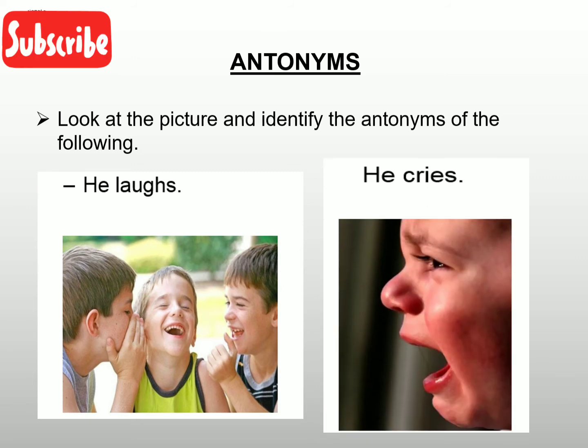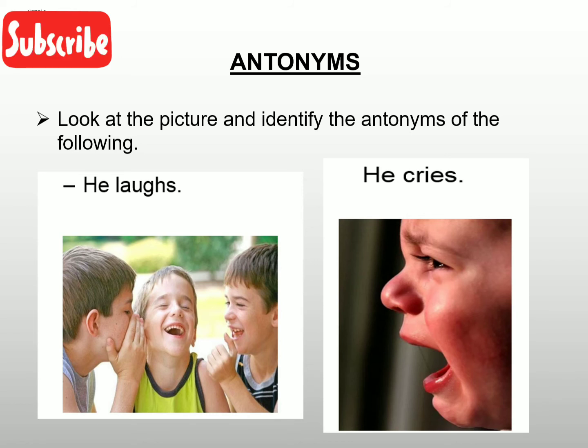Crying. So he laughs, the antonym could be he cries. So you can see that both laugh and cry are words that are different in their spellings, in their sounds, in their pronunciations, and in their meanings as well. So what are antonyms? Words that are opposite of each other.